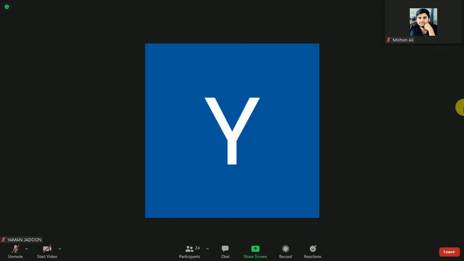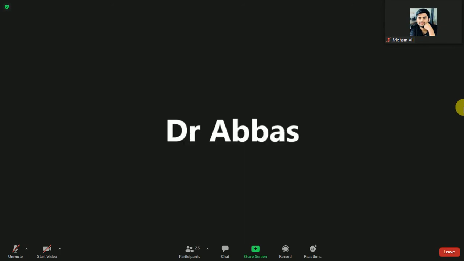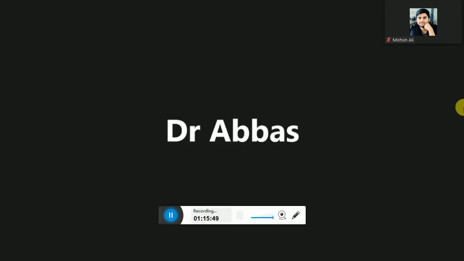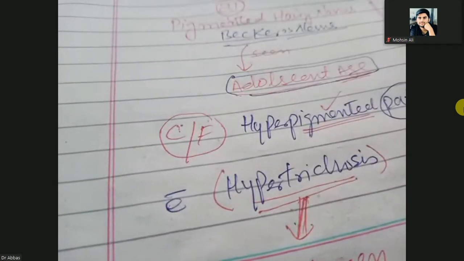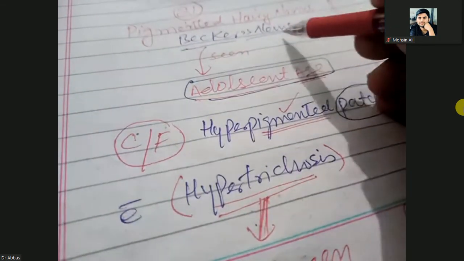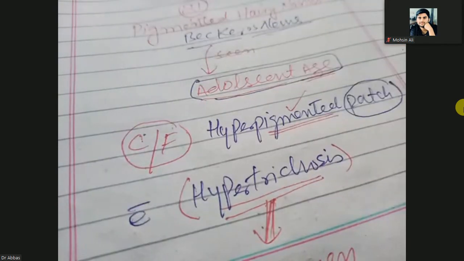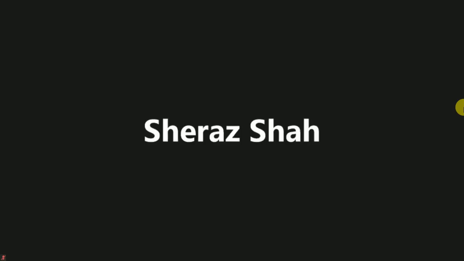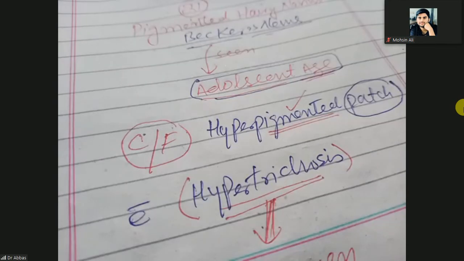So let's look here. It is actually a birthmark but can be seen in the adolescent age. Why does it appear in the adolescent age? The clinical feature will tell us.